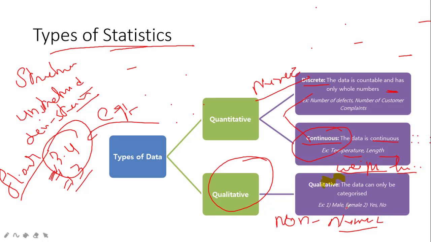Examples are female, male, yes, no. Those are qualitative.